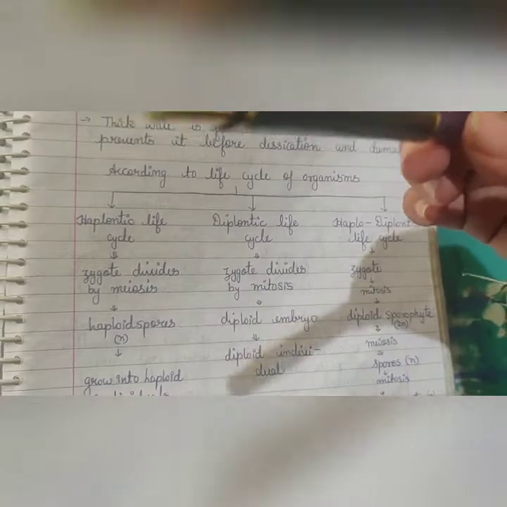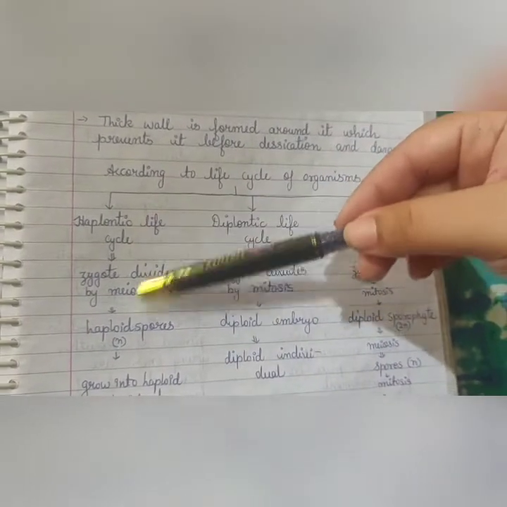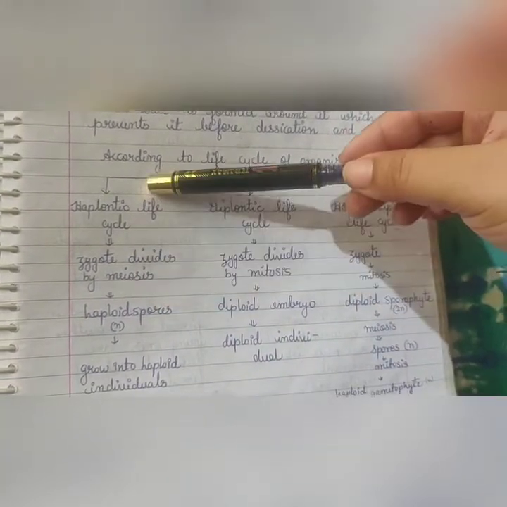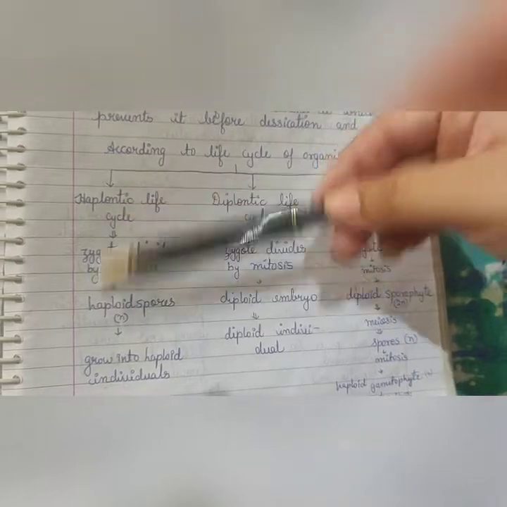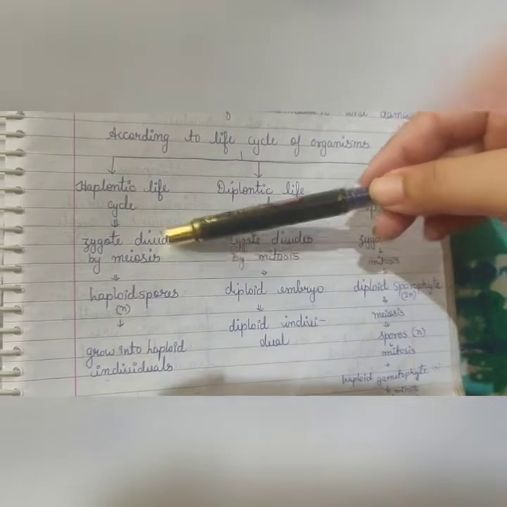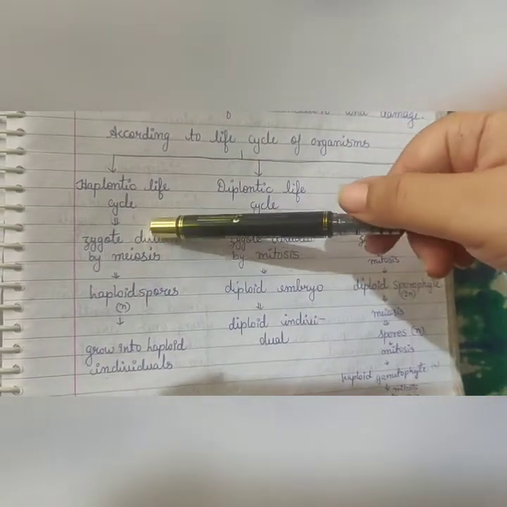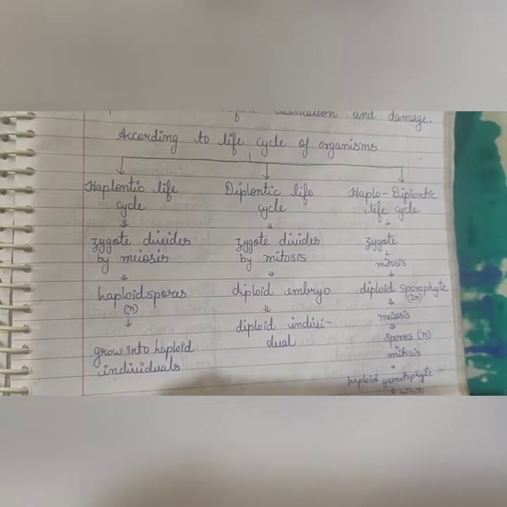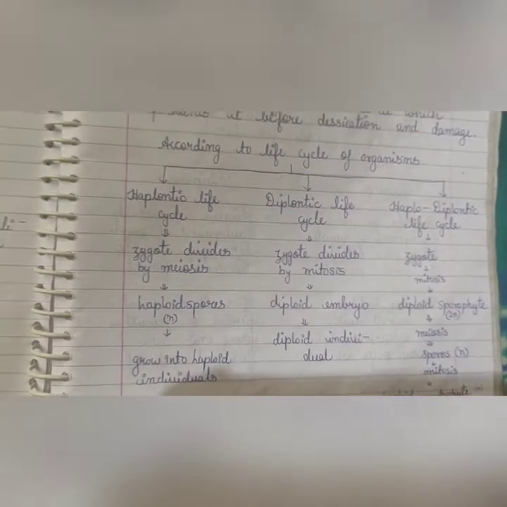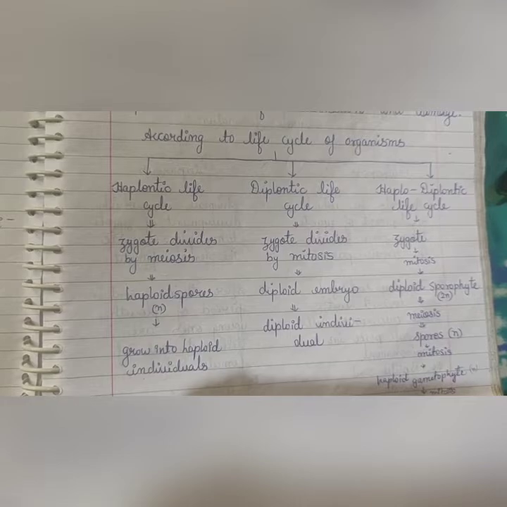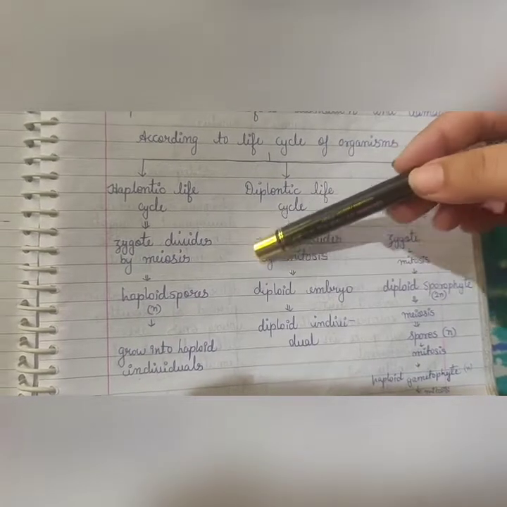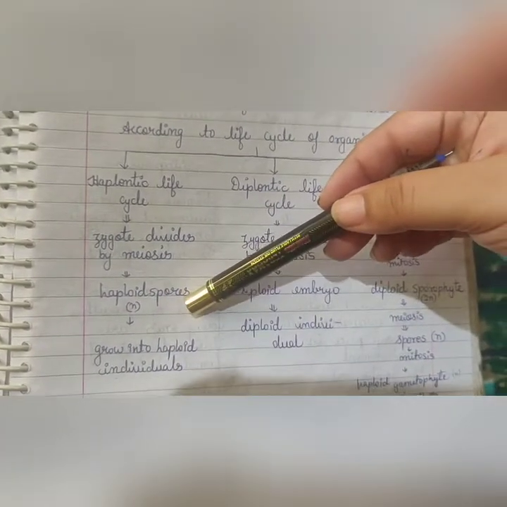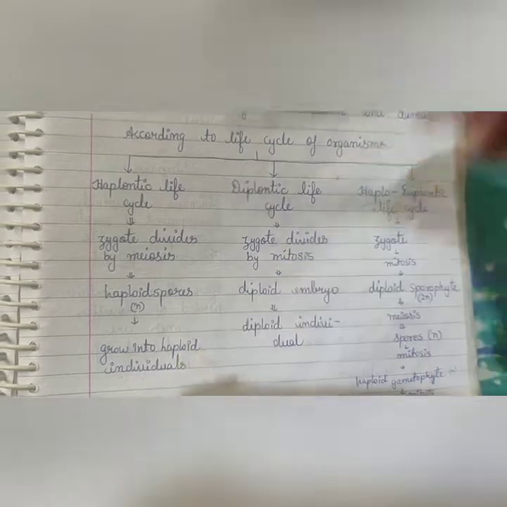In a haplontic life cycle, zygote will divide by the process of meiosis. Why? Because haploid spores are being formed. And you know, what happens in meiosis? It is reductional, a state where the chromosome number divides into half. So haploid spores are formed, and these haploid spores grow into haploid individuals.